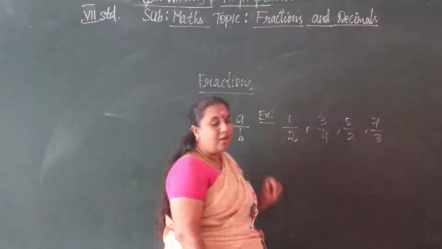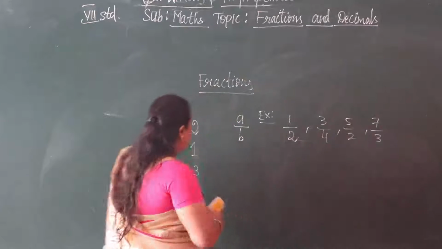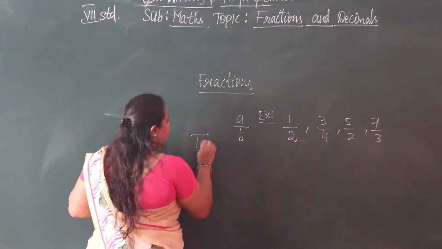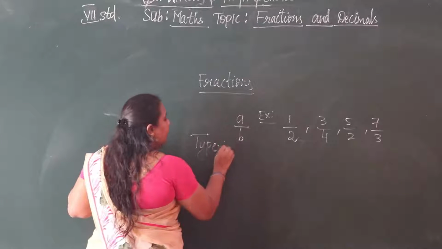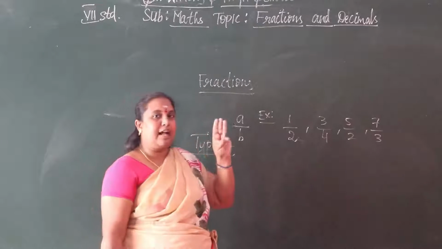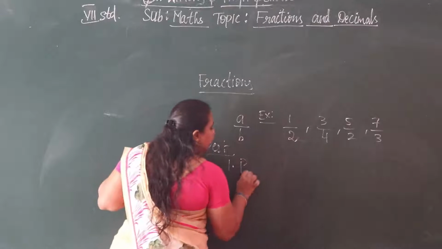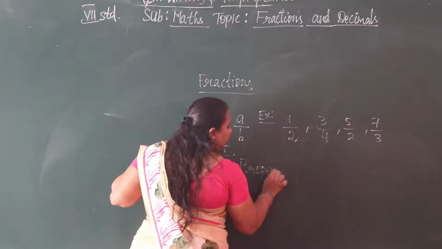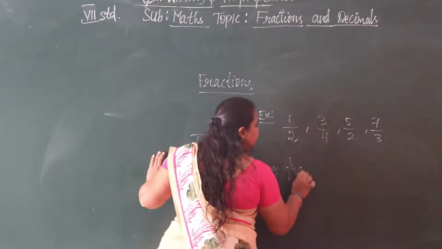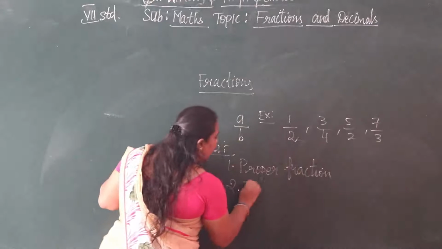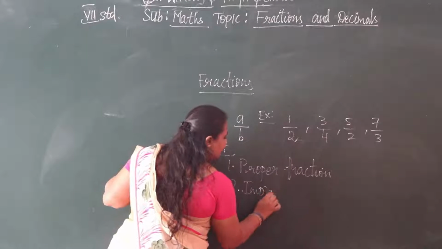So what are the types of fractions? Let us see. We have 3 types of fractions. One is the proper fraction. The second is the improper fraction.